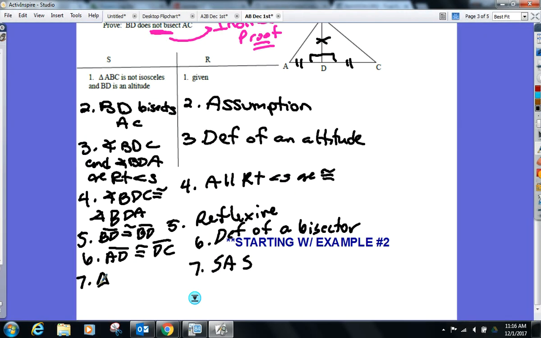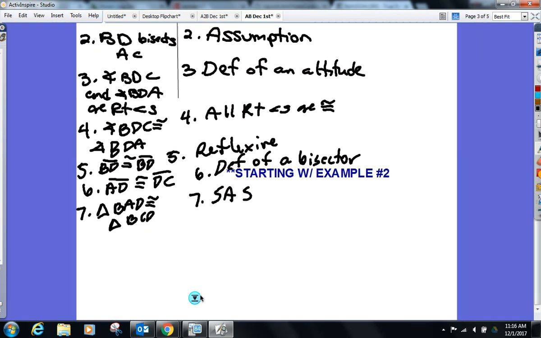So triangle BAD is congruent to triangle BCD. If I go BAD, I got to go BCD. Okay, triangles are congruent.